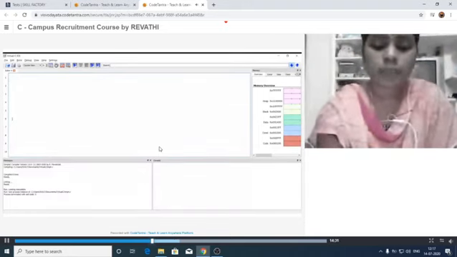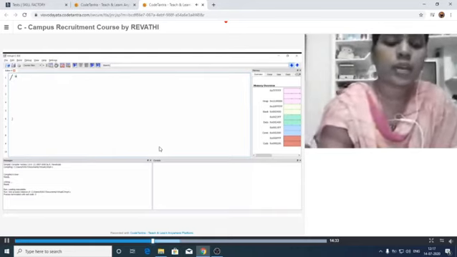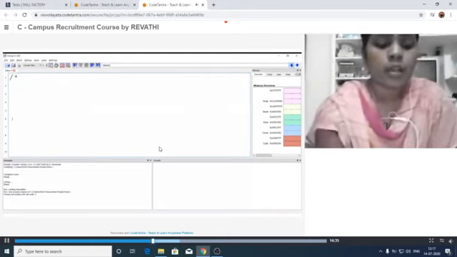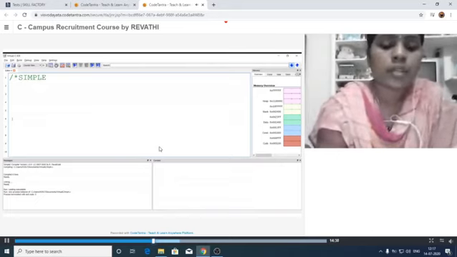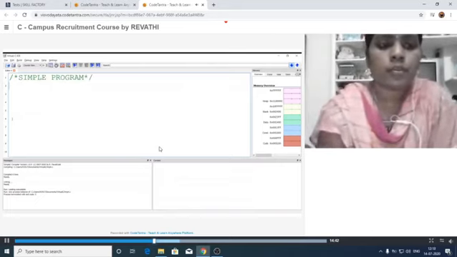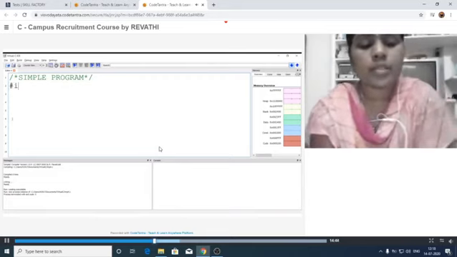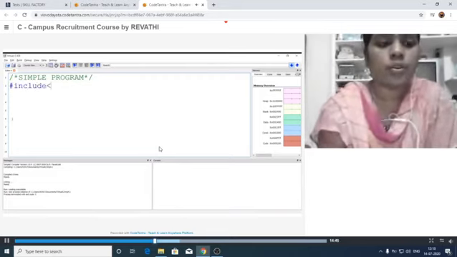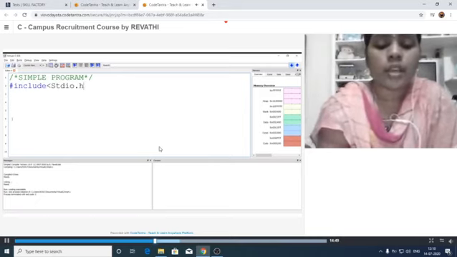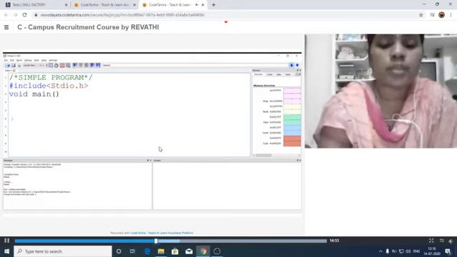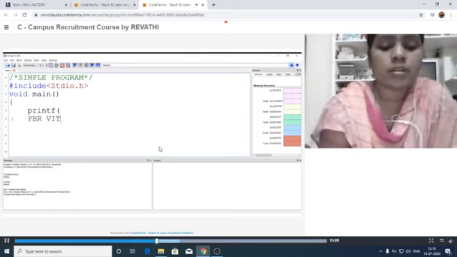The first step is to write down the header files. I am giving the comment line as simple program. Then we write the header files, hash include stdio.h. Then our C program starts with void main. Then I am printing the statement printf, just PVR Wits College.